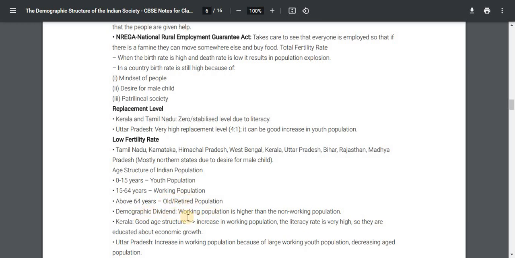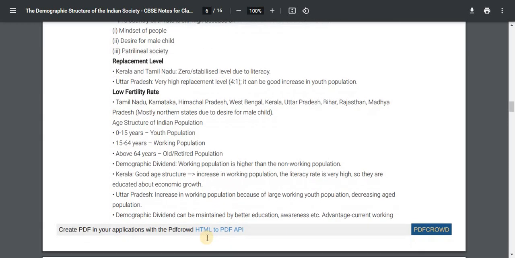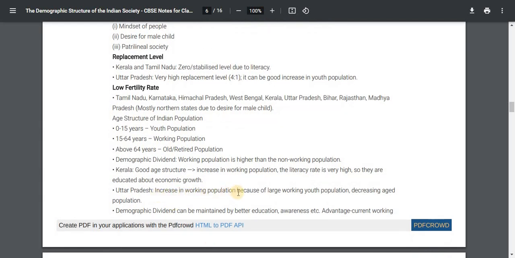Demographic dividend: the working population is higher than the non-working population. Kerala has a good age structure, an increase in working population, and a very high literacy rate, so they are educated about economic growth. Uttar Pradesh has an increase in working population because of the large working youth population and a decrease in aged population.